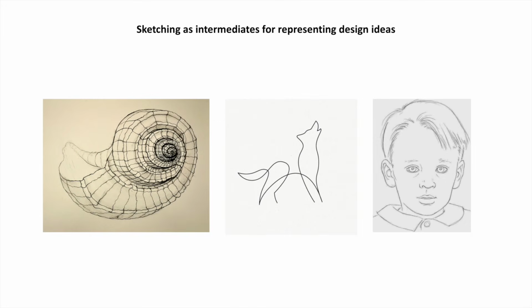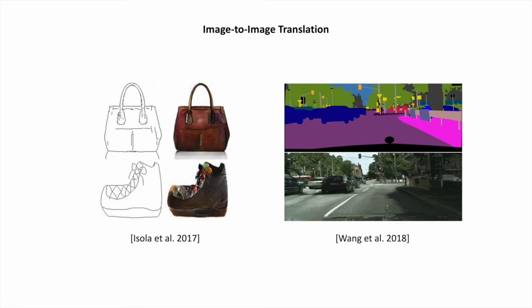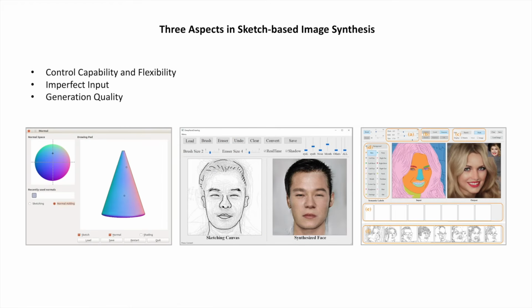Sketching provides an intuitive intermediate to depict design ideas. Image-to-image translation provides a general solution for sketch-based image synthesis tasks. This thesis explores the topic of sketch-based image synthesis in three aspects: corrective control, imperfect input, and generation quality.